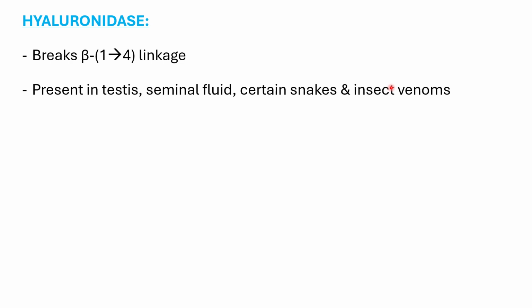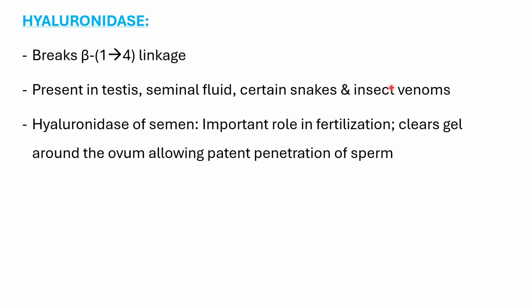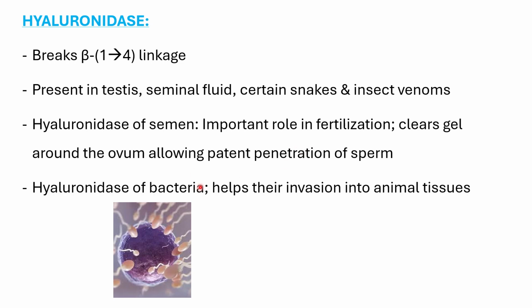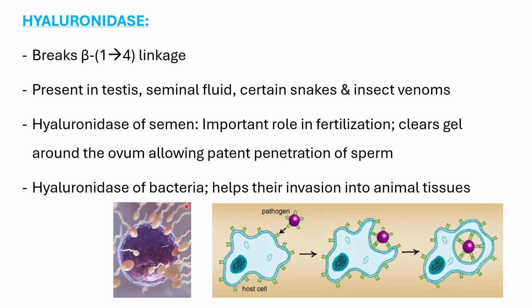Now, what is the function of this hyaluronidase? Hyaluronidase, which is present in semen, plays an important role in fertilization. It clears the gel around the ovum, allowing penetration of sperm. Likewise, it is also present in bacteria, which helps their invasion into animal tissues.